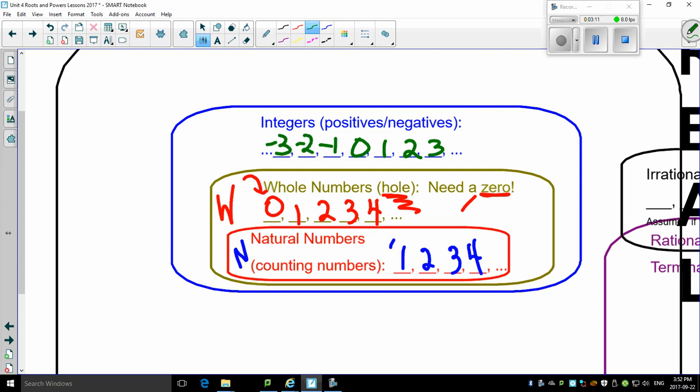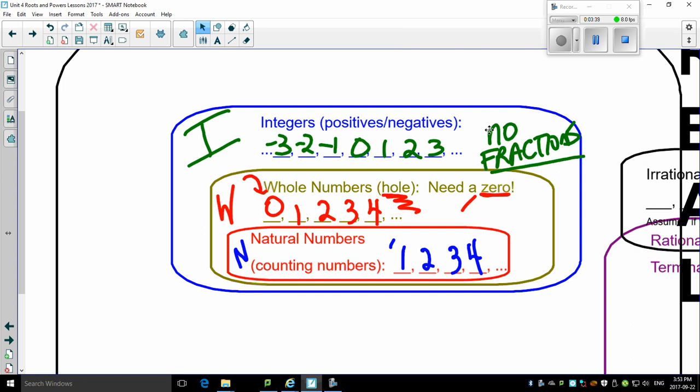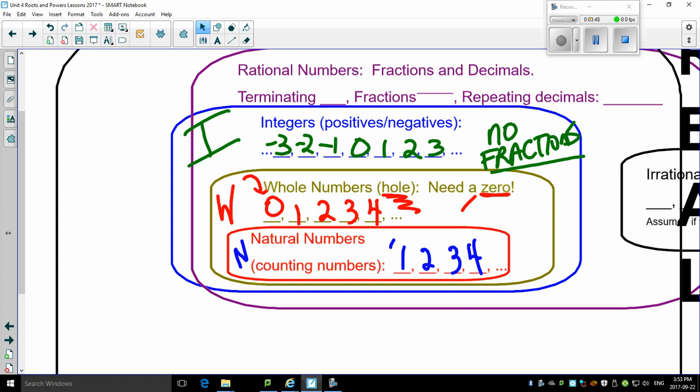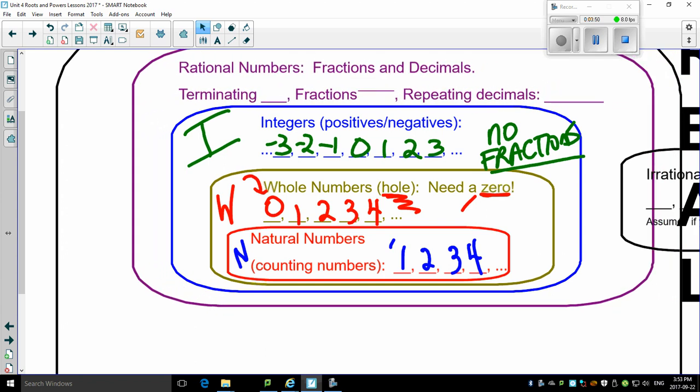One of the things that you'll notice, and people commonly make this mistake, is that they think that you can put fractions into this. No, no fractions, no decimals, not in the integers. We're not there yet. Okay, so think about it. We have negatives and positives in this situation. We call them the integers, yep, I for integers. Boy, that's simple. Now, think about it. What's missing? Well, I gave you a hint. No fractions or decimals.